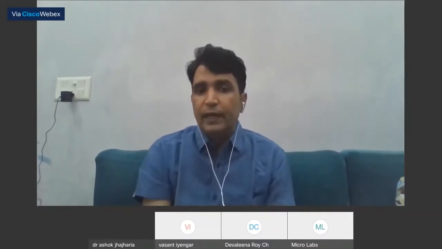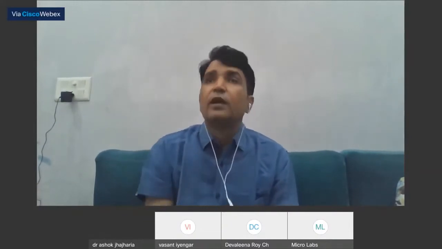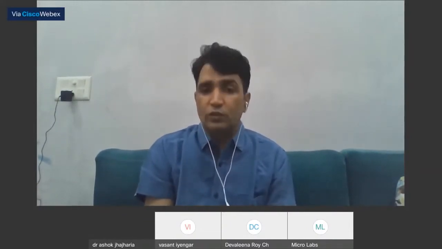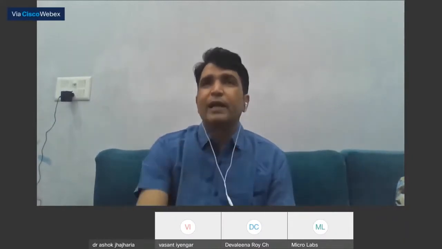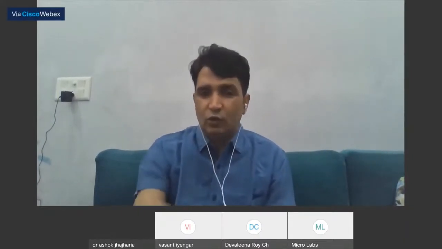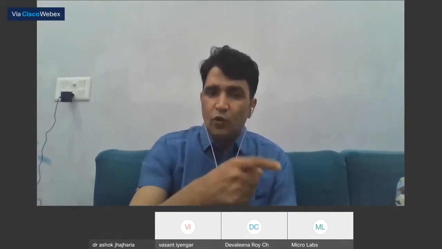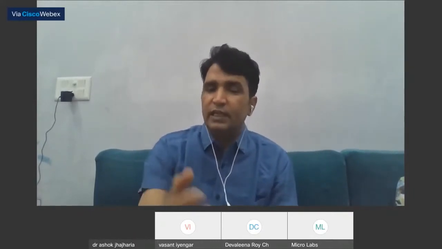Now, this is a typical diagram. You can see the deep inflammation in the patient with Crohn's disease. You can see microgranulomas can also be there. This is the typical endoscopy picture. You can see the cobblestoning. You can see the longitudinal ulceration. You can see the skip lesion.